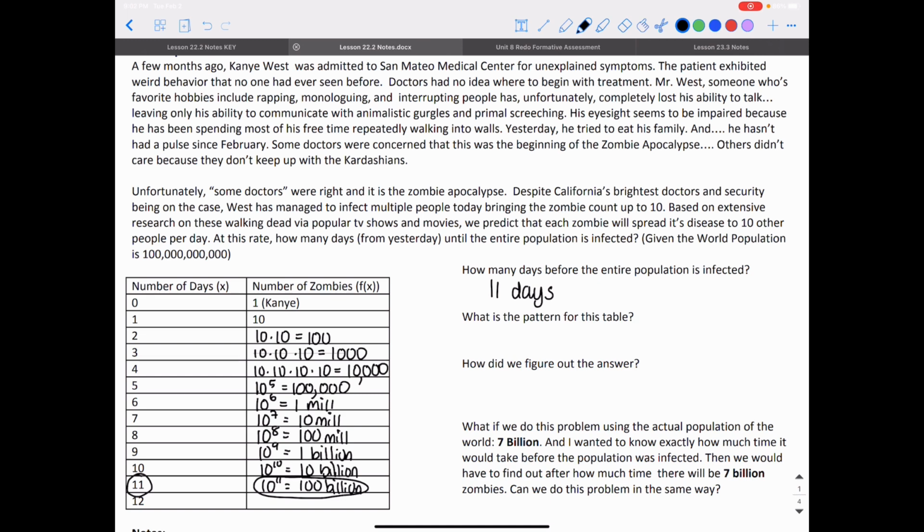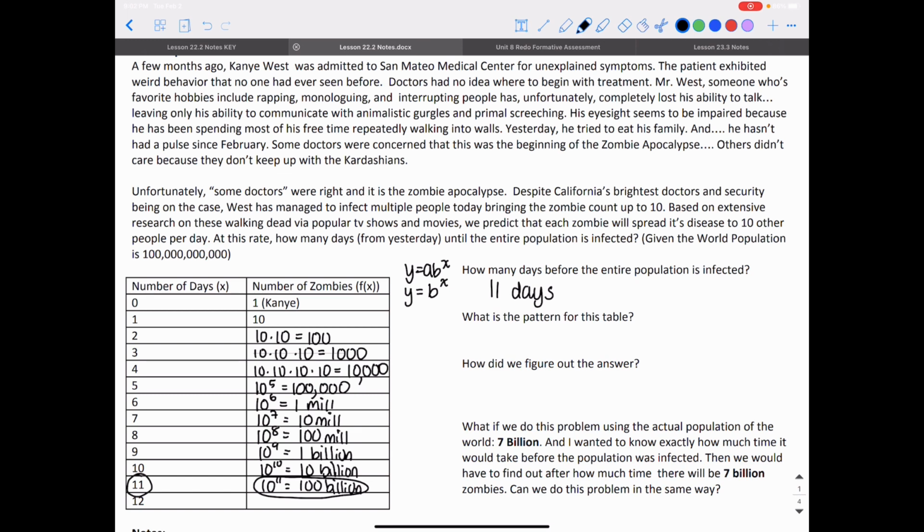What is the pattern for this table? So we already found it. We found that to find the population, we always use that formula, y is equal to a times b to the x power. In this case, our a is 1 because it's just Kanye West by himself. So we have y is equal to b to the x power. In this case, our b, or our growth rate, every time we're multiplying by 10.